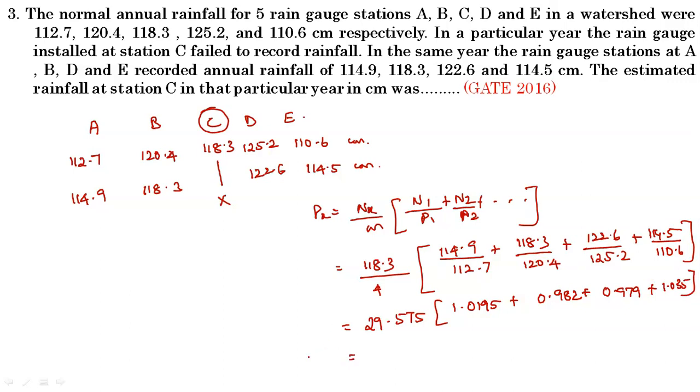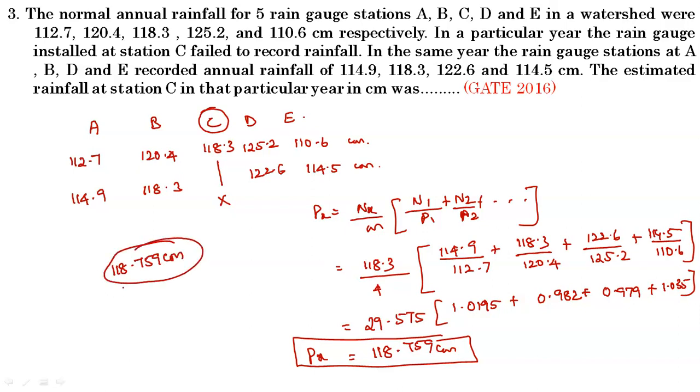When you multiply, you get the answer of 118.759 centimeter. So at the station C in that particular year, the annual rainfall is 118.759 centimeter. This is the answer.